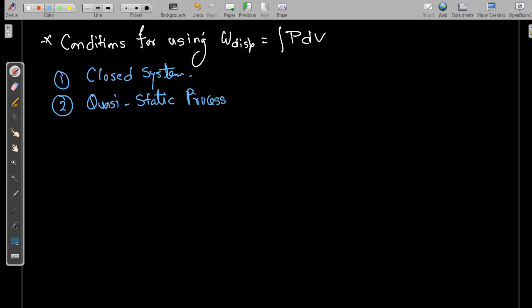Now we will find out work transfer mainly for only two basic processes which you already know. So we can write work done for various non-flow processes. Non-flow means there is no flow taking place, so it is for a closed system.